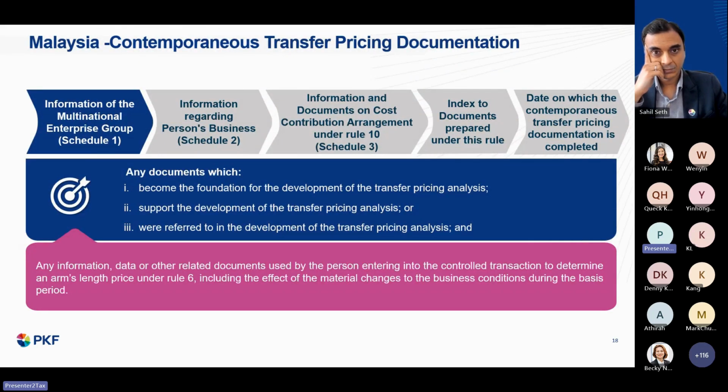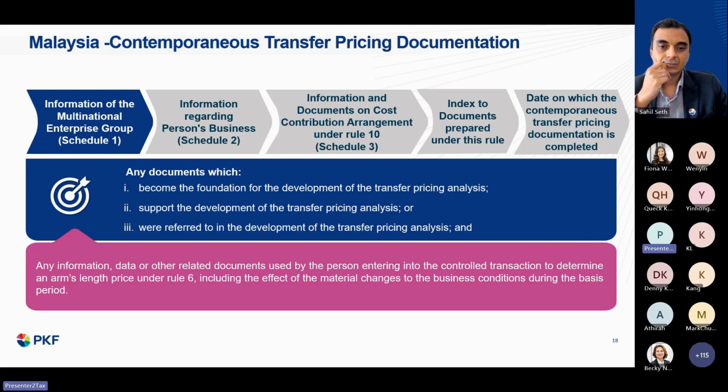Let's look at the next slide on the Malaysia perspective on contemporaneous transfer pricing documentation. What are the new contents required by the tax office? As you can see here, new Schedule 1 is required in terms of information of the multinational enterprise group. Schedule 2, internal information of the local entity.